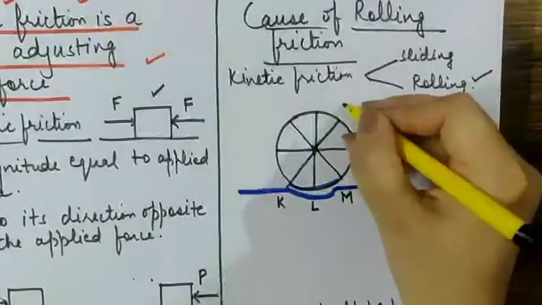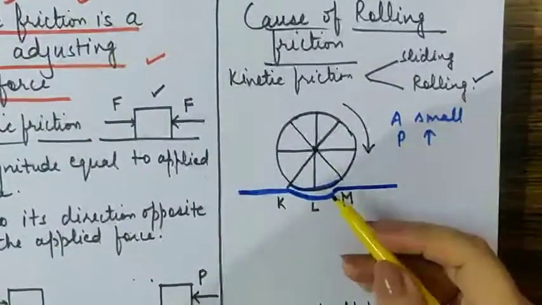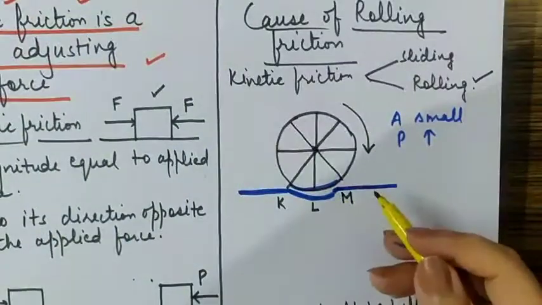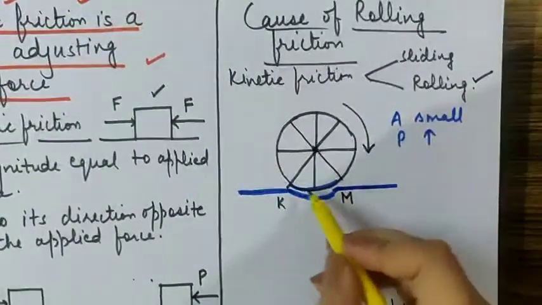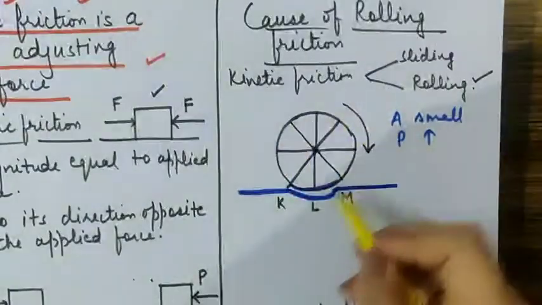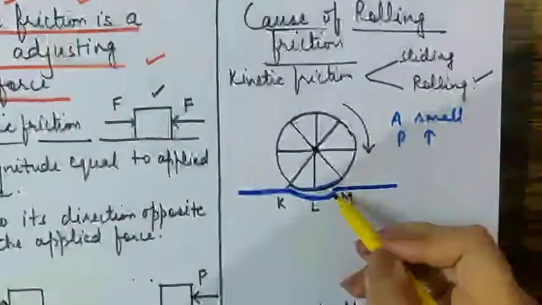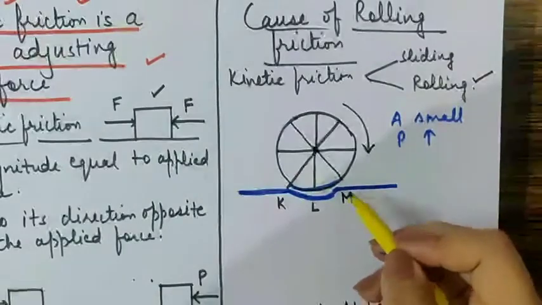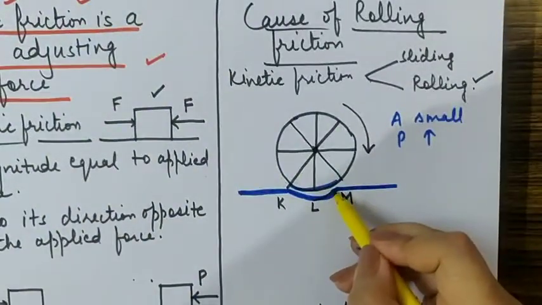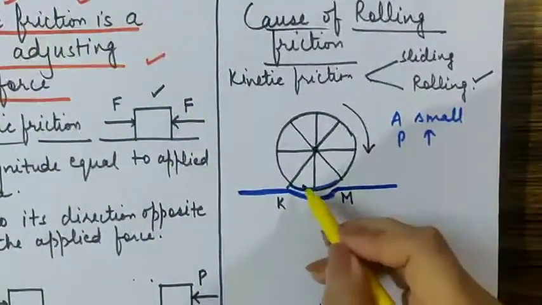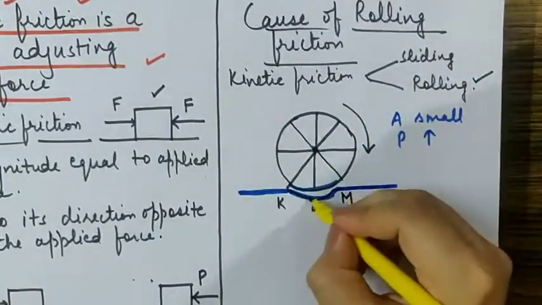M. The tire is rolling. The tire is doing two things now. Number one, it constantly pulls itself to move uphill along LM, and it also tries to get detached from this point KL.